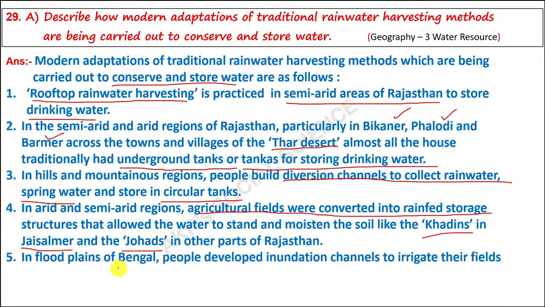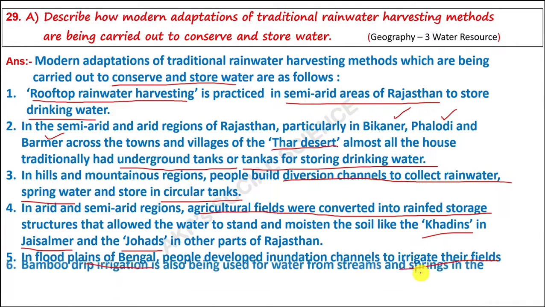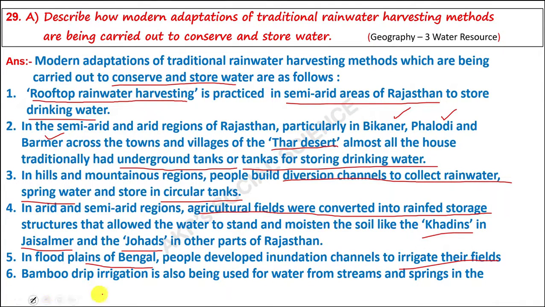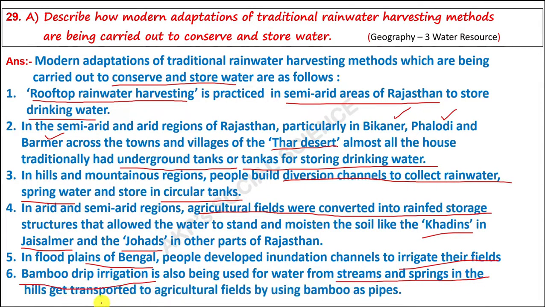In the floodplains of Bengal, people developed inundation canals to irrigate their fields. Bamboo drip irrigation is one more traditional method, where water from streams and springs in the hills is transported to agricultural fields using bamboo as pipes. These are all traditional methods for storing water. Next,